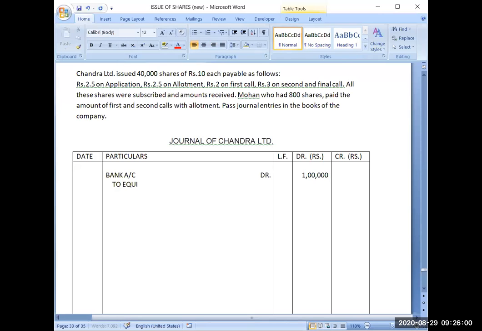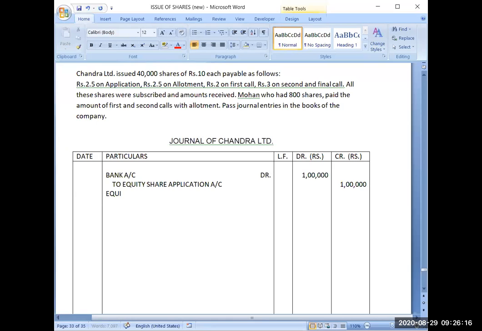To equity share application account. This will be the entry.